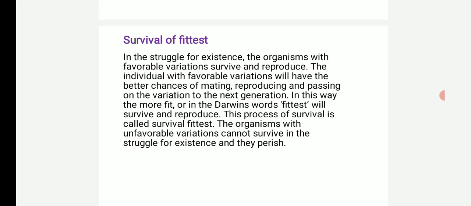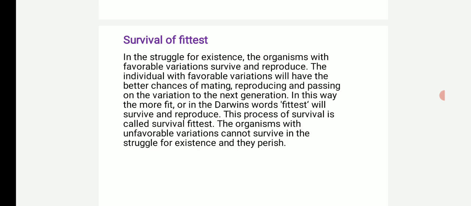Next, survival of the fittest. In the struggle for existence, the organisms with favorable variations survive and reproduce. The individual with favorable variations will have better chances of mating, reproducing, and passing on the variation to the next generation.